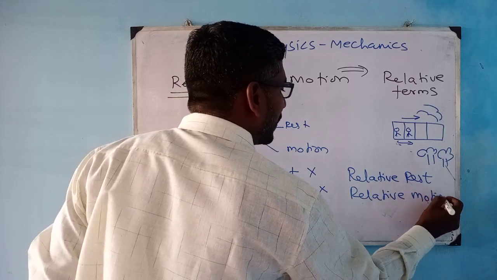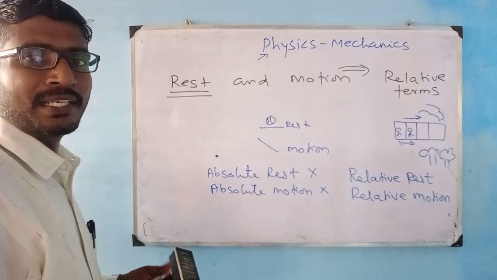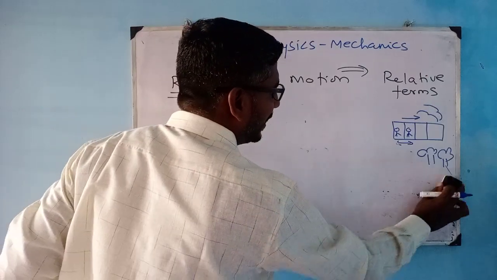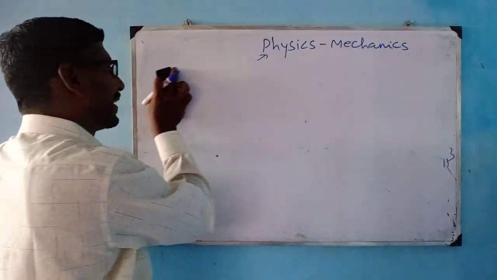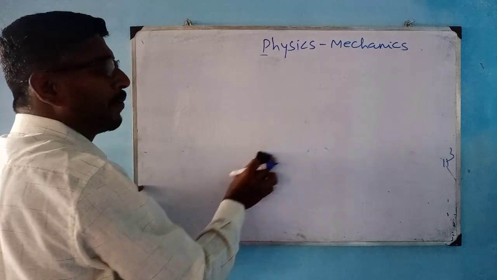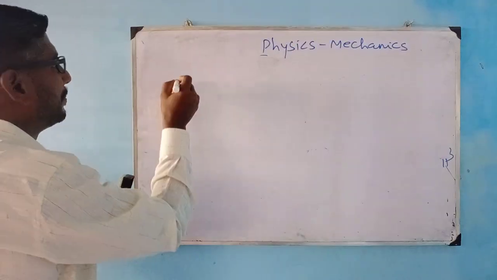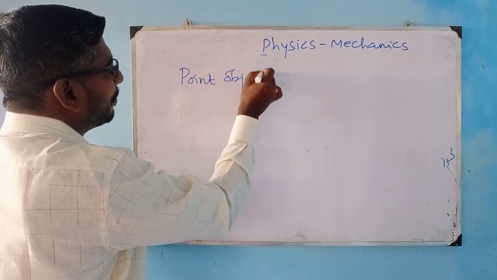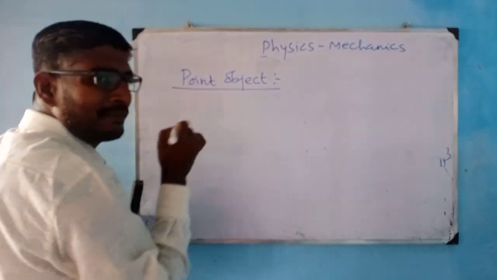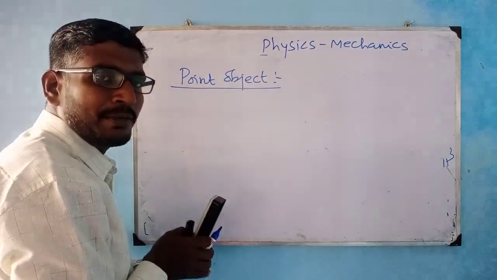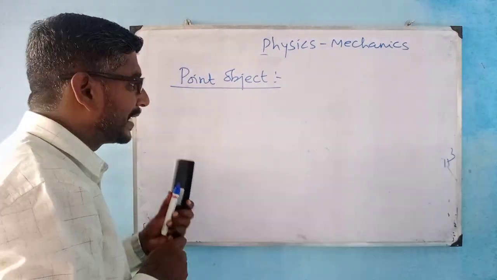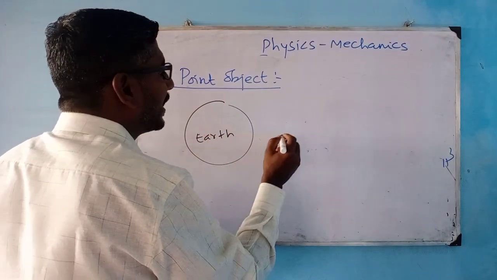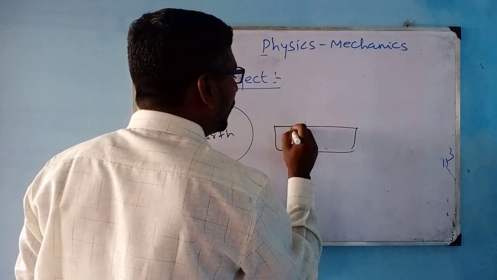So any physics students who are learning towards their competitive exams should be well aware of these terms when they are using them from the examination point of view. Right. Next, here comes another topic called point object. Everywhere you can see point objects. How? Before the point object definition, I can tell you the examples. I can say the earth is my point object. I can say the earth as an example for a point object. Next, I can say the moving train as a point object.